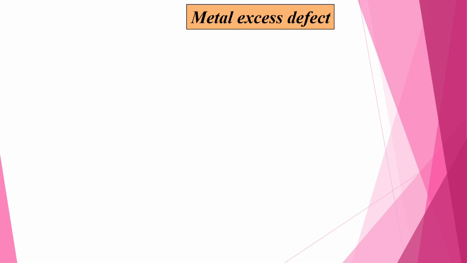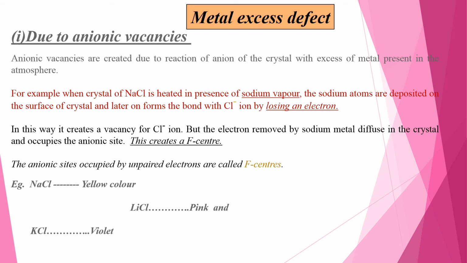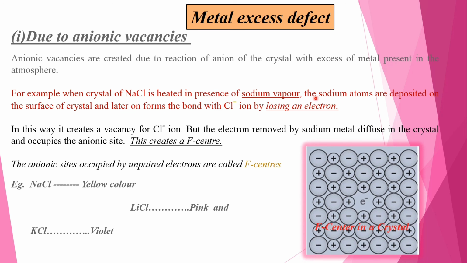Metal excess defect. Metal excess defects are of two types: due to anionic vacancy and due to cationic vacancy. Number one is due to anionic vacancy. Anionic vacancies are created due to reaction of anions of the crystal with excess metal present in the atmosphere. For example, when a crystal of NaCl is heated in the presence of sodium vapor, the sodium atoms are deposited on the surface of the crystal and later form a bond with Cl minus ions by losing an electron.